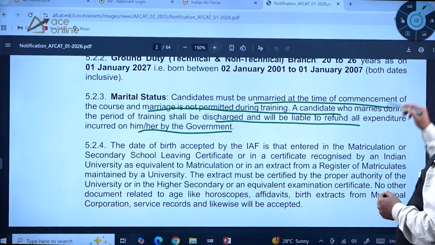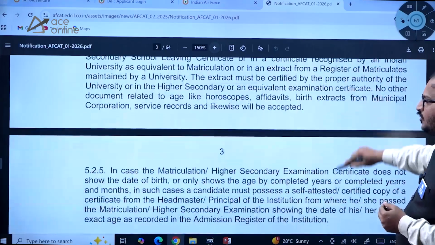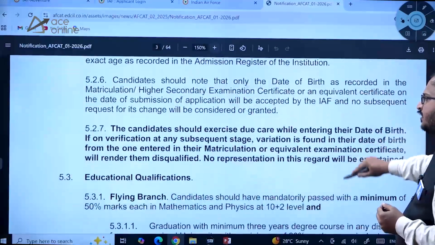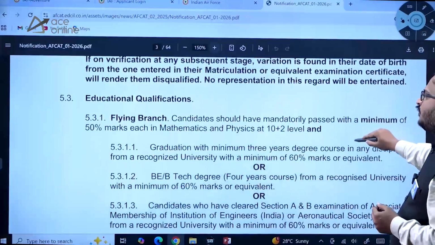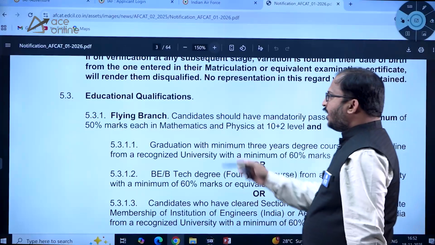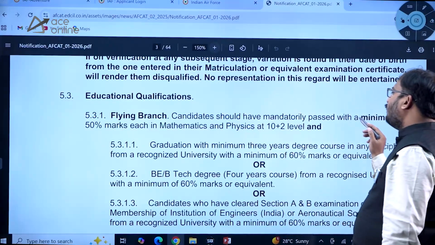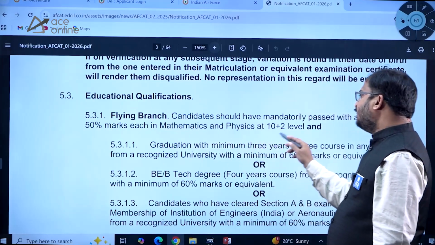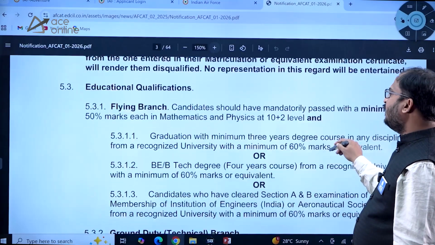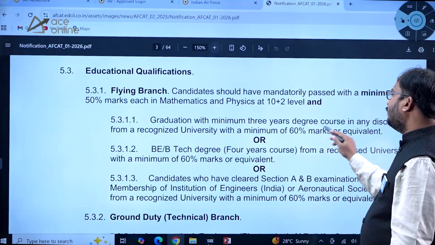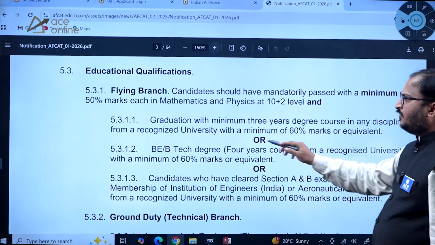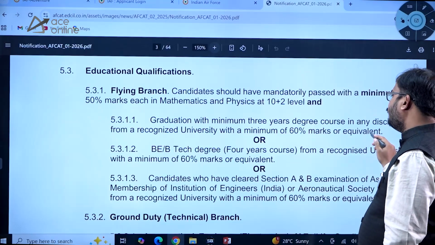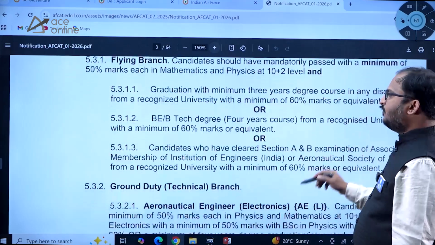That is what he has given here clearly. So kindly go through this information carefully, dear students. So, educational qualifications. Here flying branch candidates should have mandatorily passed with a minimum of 50% marks each in mathematics and physics at 10+2 level, and graduation with a minimum 3 years degree course in any discipline from a recognized university with a minimum of 60% marks or equivalent.